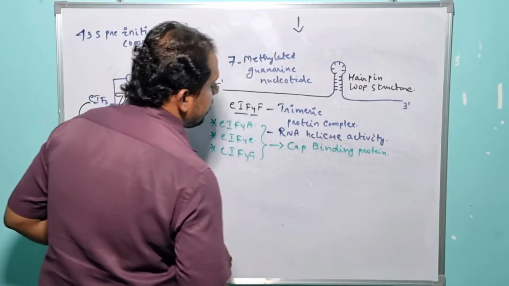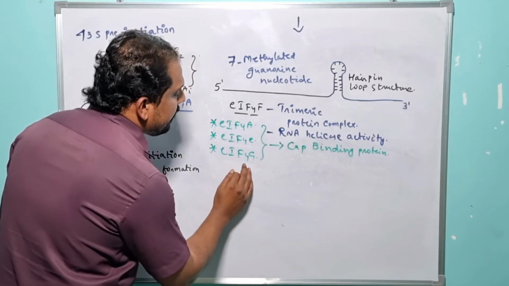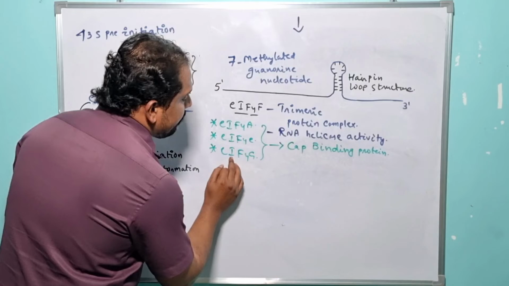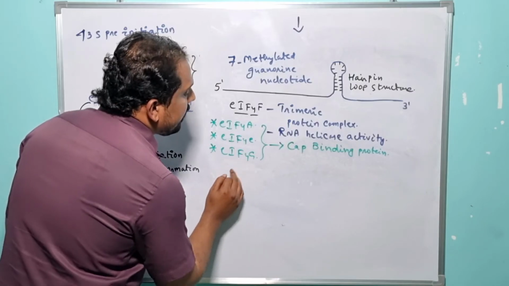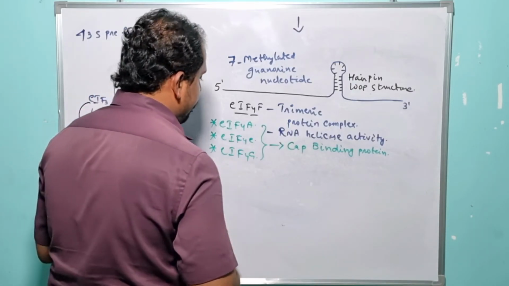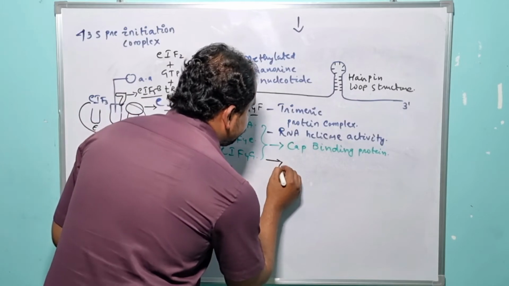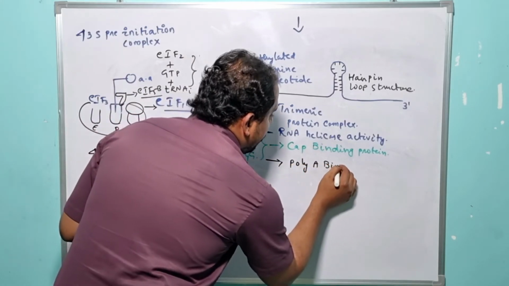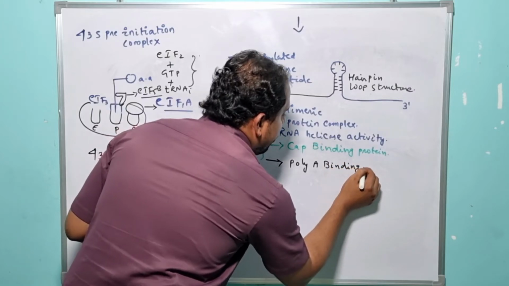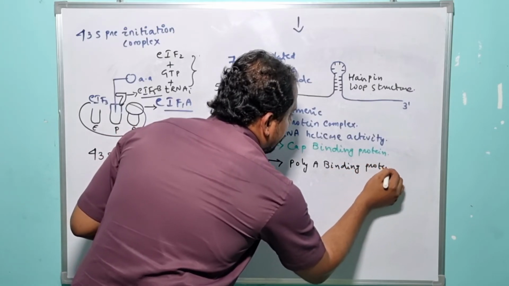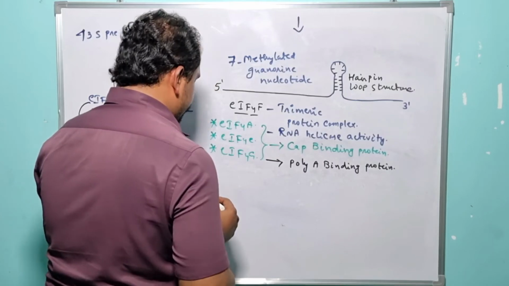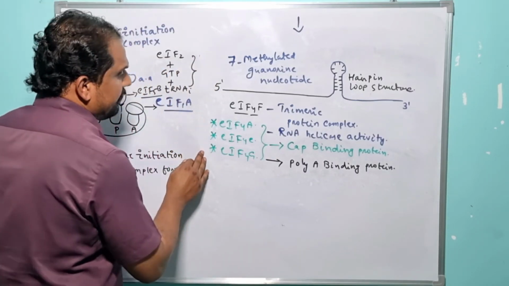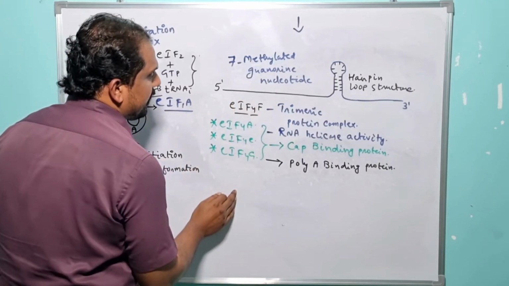So in order to recognize the multiple adenosine nucleotides which are present at the extreme 3' end of the eukaryotic mRNA, the eukaryotic translation mechanism takes the advantage of a specialized initiation factor, and it is nothing but what? Eukaryotic initiation factor 4G. So let me write it here. It is a poly A binding protein, right? So that is the role of these three individual factors which are a part of the eukaryotic initiation factor 4F.